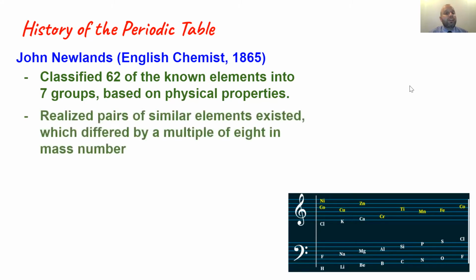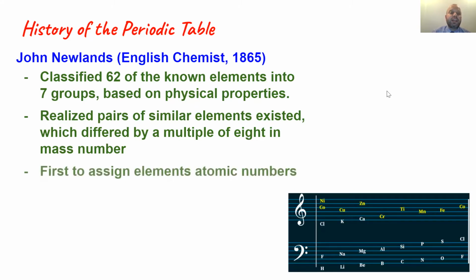Okay, so if we look at the second fact, he realized that pairs of similar elements existed, and they differed by a multiple of 8 in mass number. Now, this is relatively speaking. And then finally, he was the first to assign elements atomic numbers. Of course, he just assigned atomic numbers by numbering the known elements from 1 to 62. So it was not based on protons because protons were not discovered yet in 1865. He was the first to assign atomic numbers, but did not piece together that atomic numbers would be based on the number of protons like we know today.